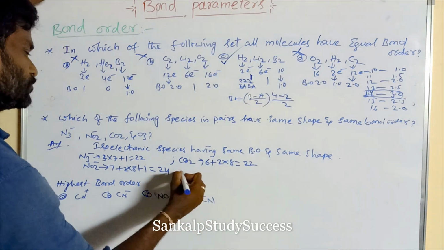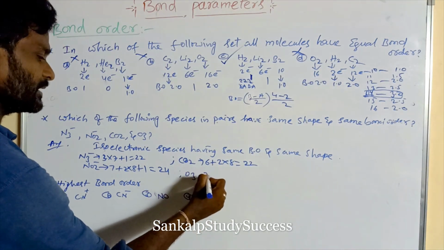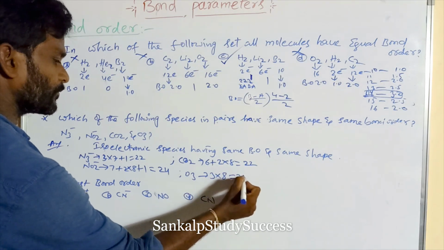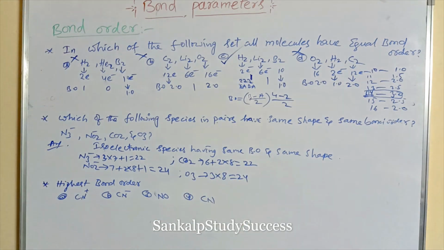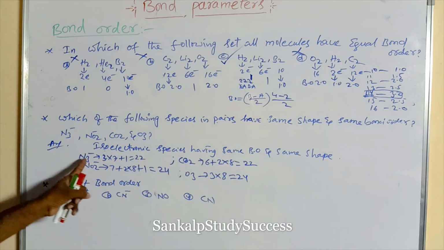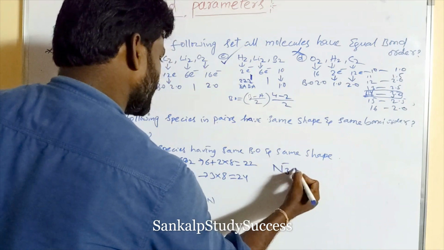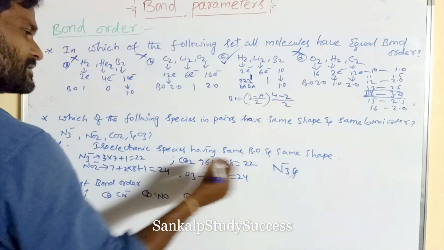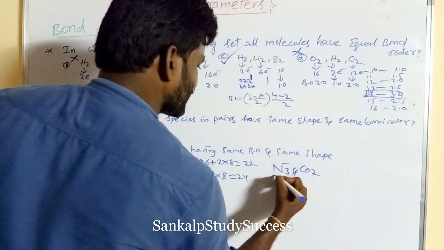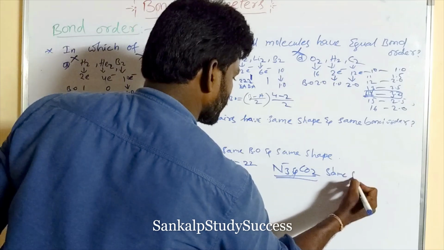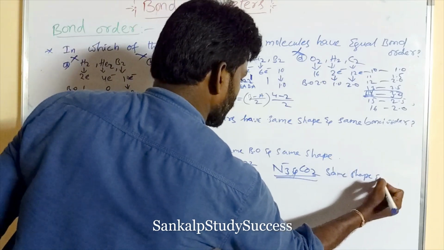And next is O3. 3 times the oxygen atomic number 8, so 24 electrons. Here, which are isoelectronic species? 22: N3 minus and CO2 are isoelectronic species having the same shape and bond order.